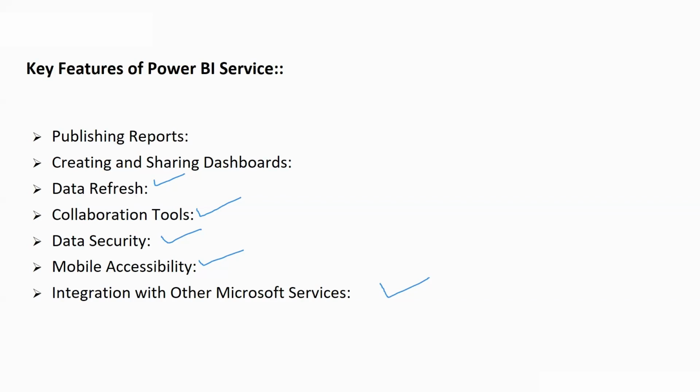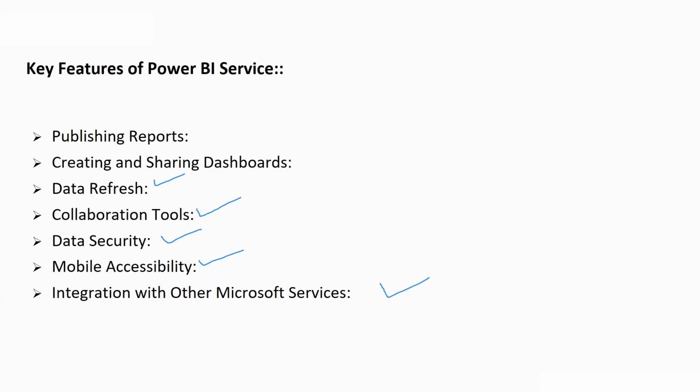So to conclude, Power BI service is an essential tool for organizations looking to harness the power of data. By providing a cloud-based platform for sharing, collaborating, and distributing business intelligence content, Power BI service ensures that insights are accessible to everyone, driving better decision making and fostering a data-driven culture.